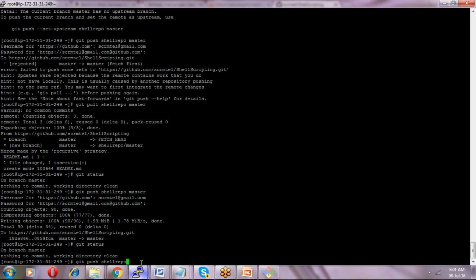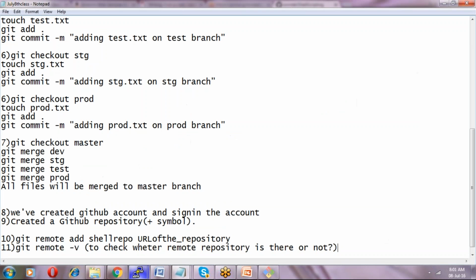So you have to say git remote add, and then if you say push repo master, you have to push the repo master, and first of all you have to pull repo master. We are copying the GitHub shell scripting into the local Git repository. Yeah, so that's what we are doing. As we discussed, right now we did git remote add and then shell repo.